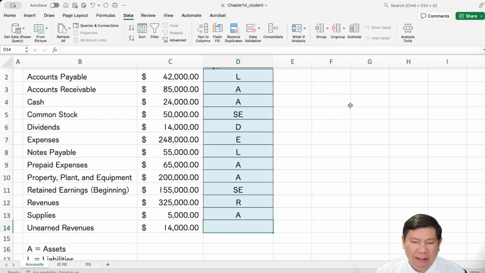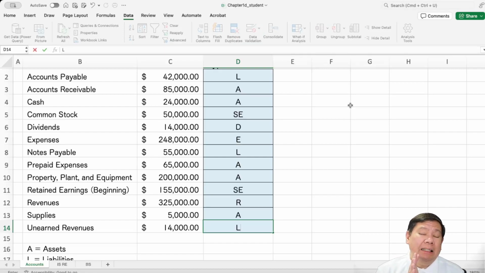Unearned revenues is liabilities. Unearned revenues is the opposite of prepaid expenses. So you receive cash from your customers for services you will provide in the future for several periods. Let's say someone is renting an office from you and that person pays you $6,000 for the next 12 months.